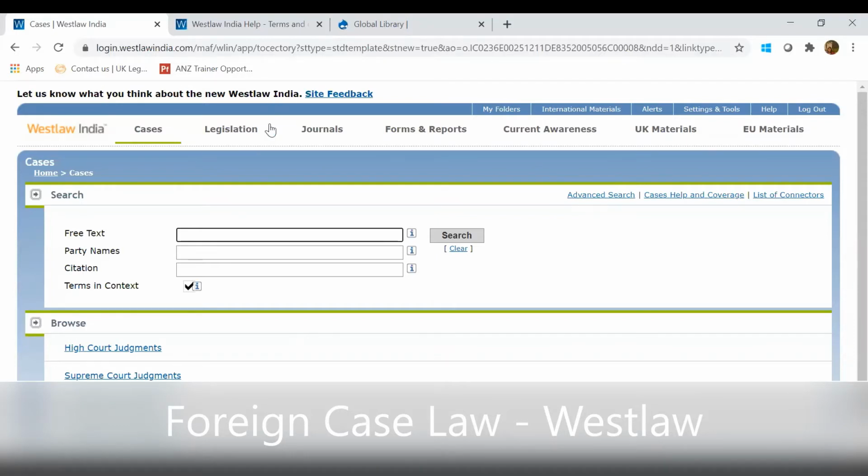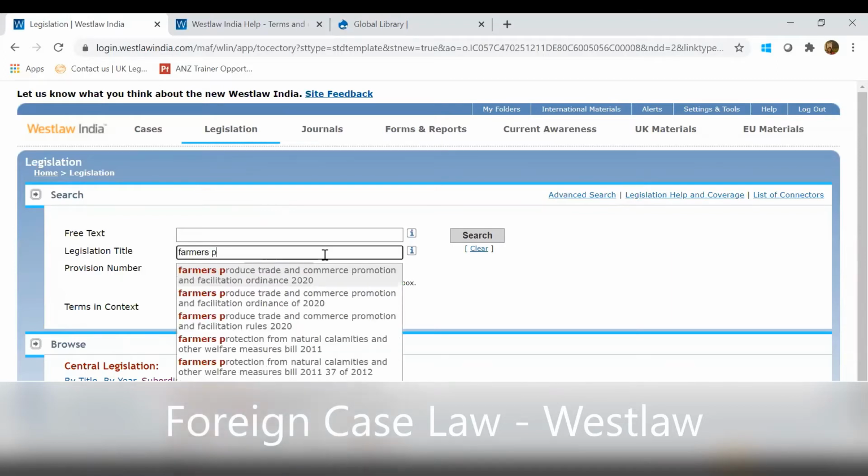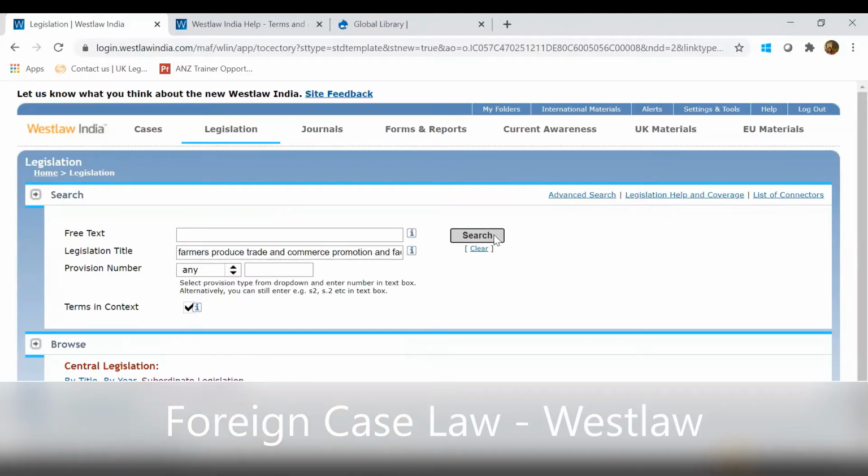Thank you. Moving on to legislation over here. So legislation also will have these text boxes where you can put in across your information which is available. So if you're looking for a particular act also, you can just simply mention over here. So in case I want to see any act related to farmers produce trade, I can simply select that or any particular act and I'll click on search.